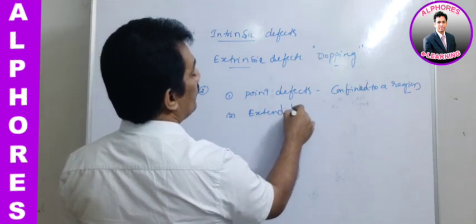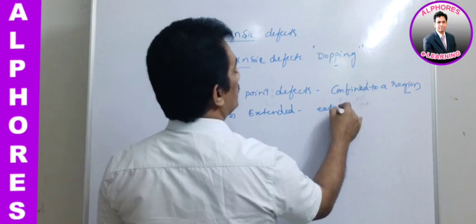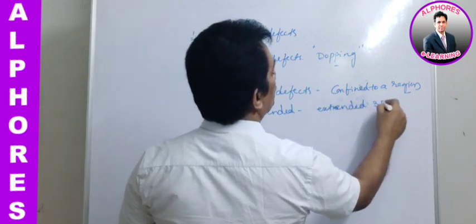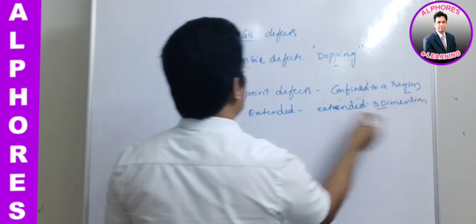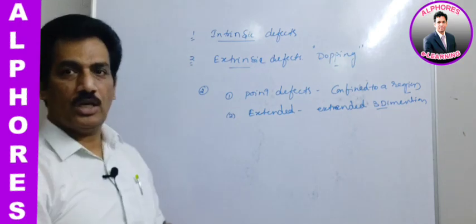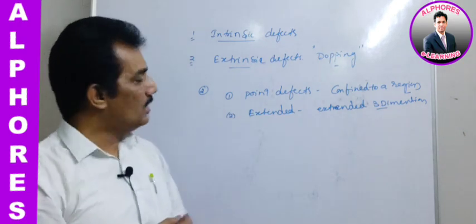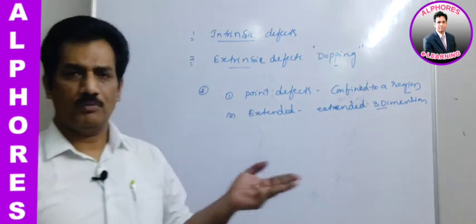Extended defects are extended in three dimensions. Such defects or imperfections are known as extended imperfections. Clear?